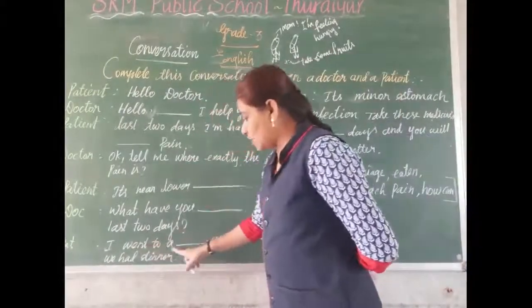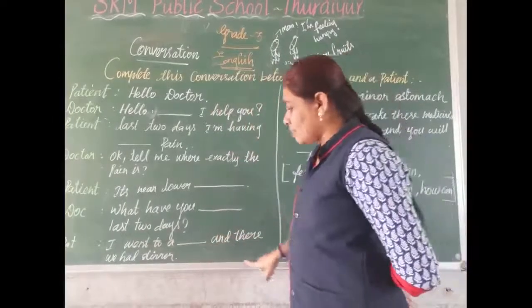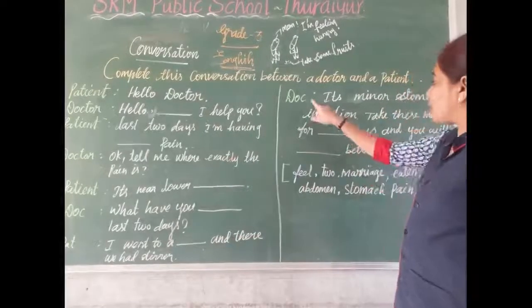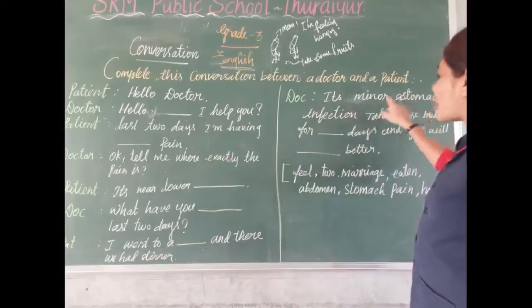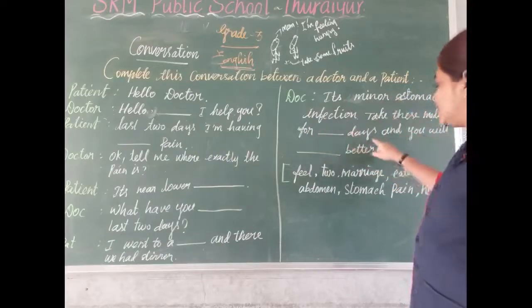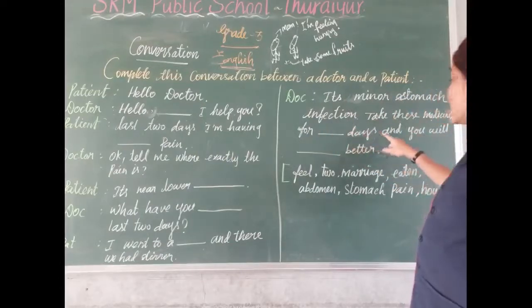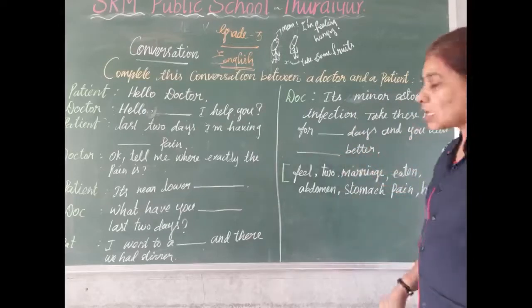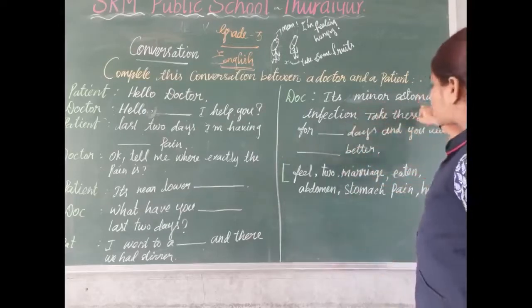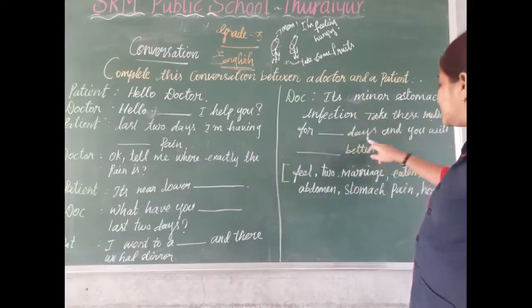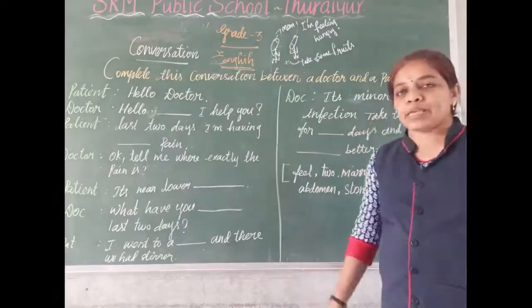Next, the doctor: It's a minor stomach infection. Take this medicine for dash days and you will be better.